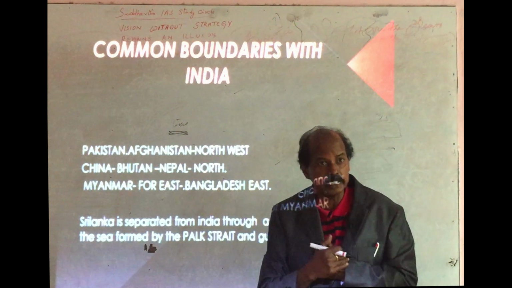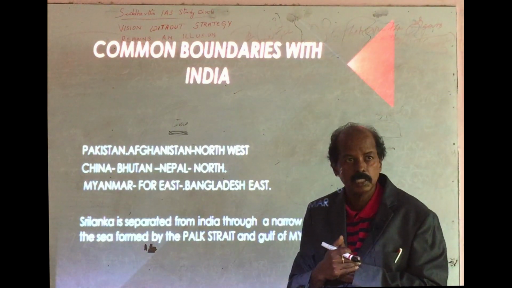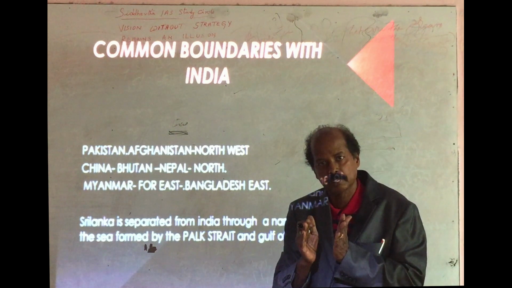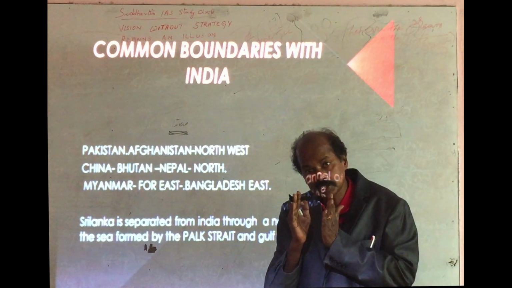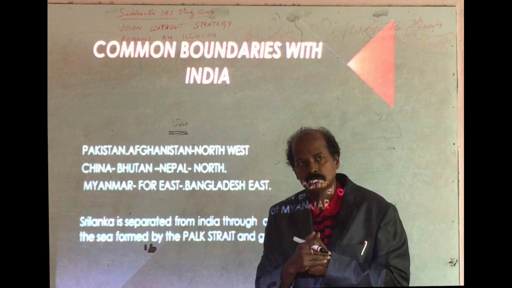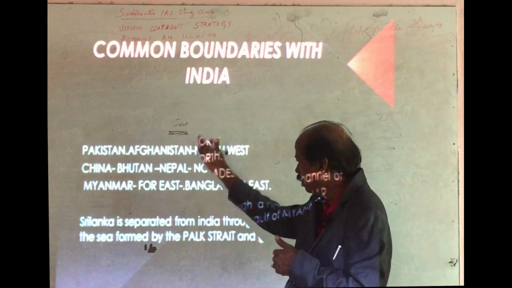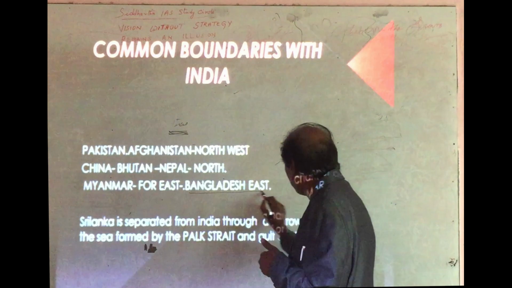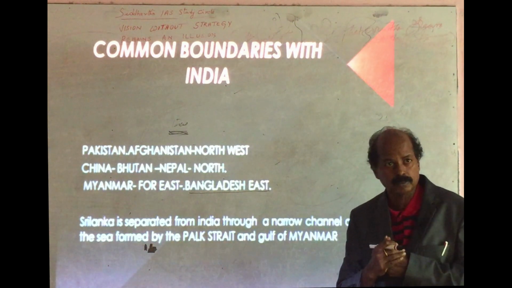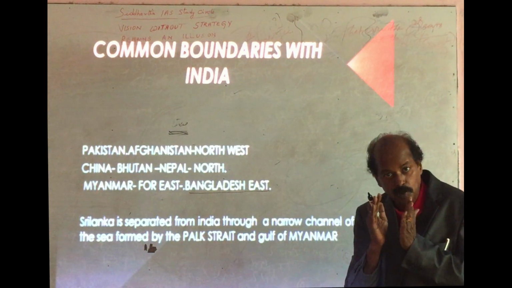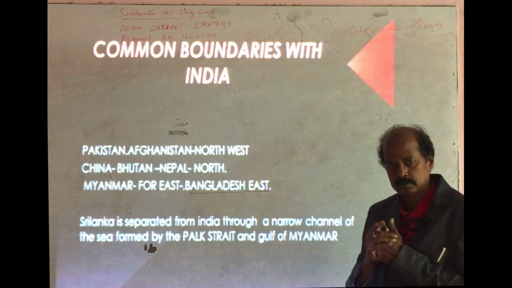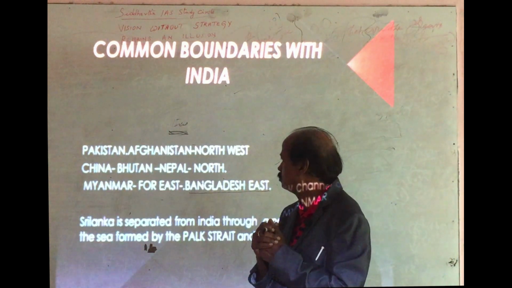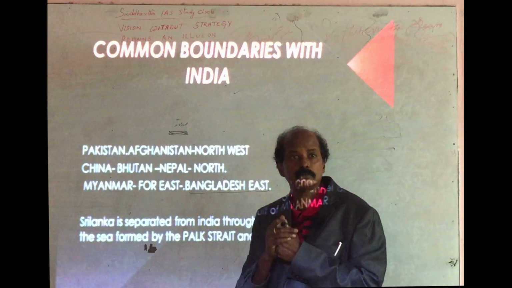Of these neighboring countries, which neighbor has the largest boundary? There are various countries. Bangladesh is the country which has the largest boundary with India. Then come China and Nepal.